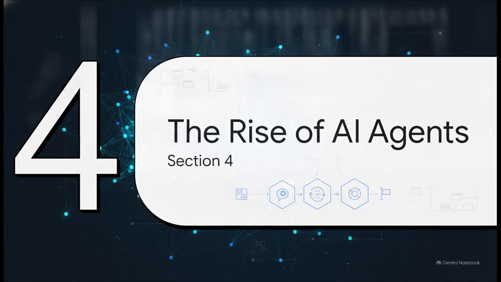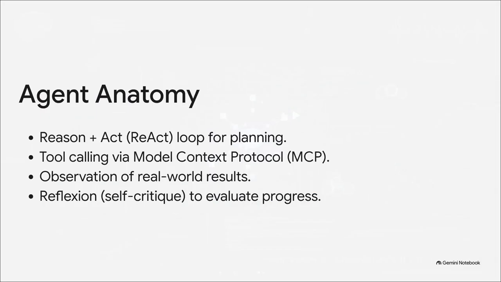All right, Section 4, the rise of AI agents. We are currently in the middle of a massive shift. We're moving from standard LLMs that just sit there waiting for a prompt to stateful autonomous systems that can actually execute multi-step goals. These are AI agents, and they operate on a reason and act, or ReAct, loop. They think, they make a plan, and then they take action.